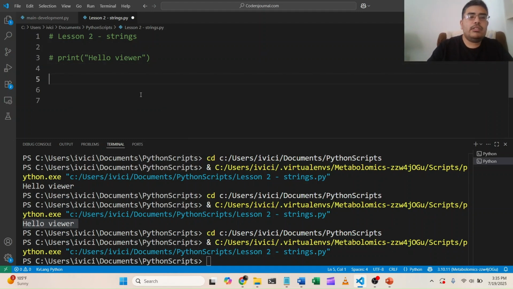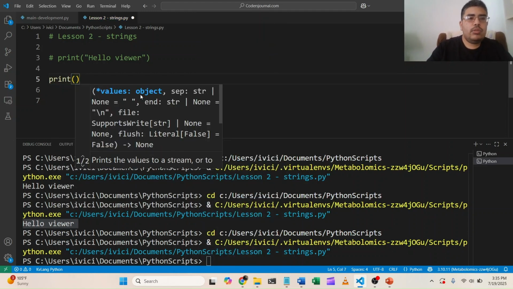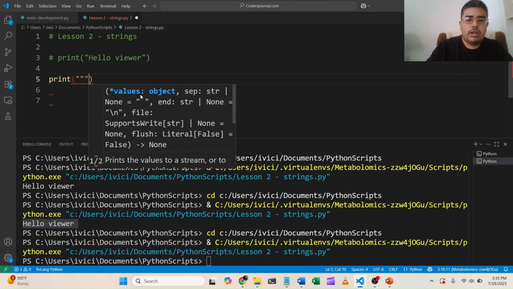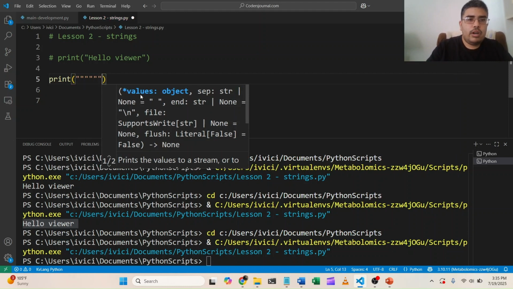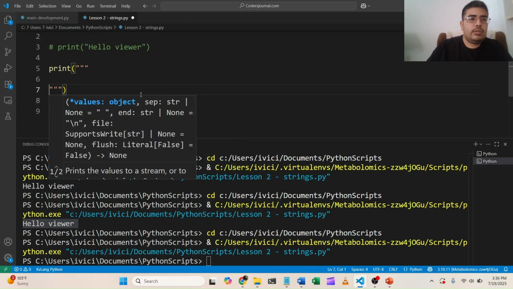Anyways, now let's put in some line breaks. We're going to use the same print function, and in this case we're going to do the multi-line string. Remember the multi-line string that we were learning about before? In this case, we're going to use the double quotation marks. It's multi-line, so let's do it over multiple lines.